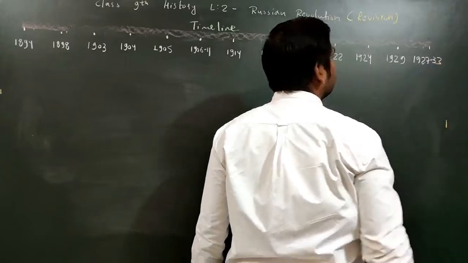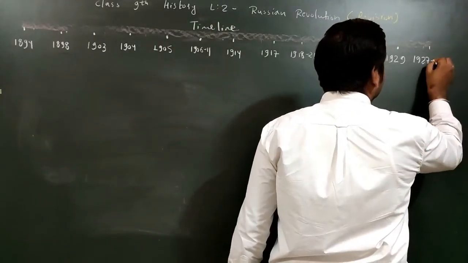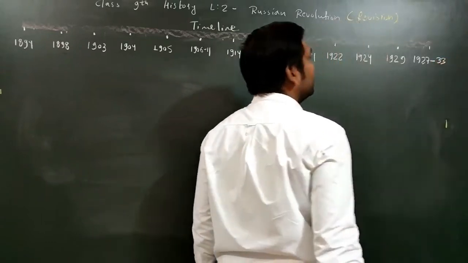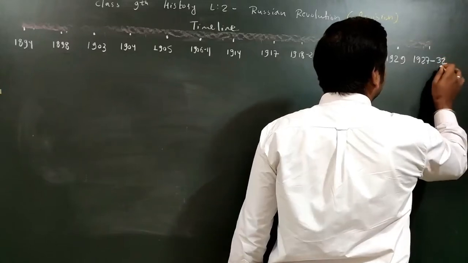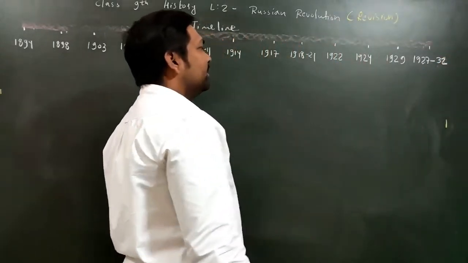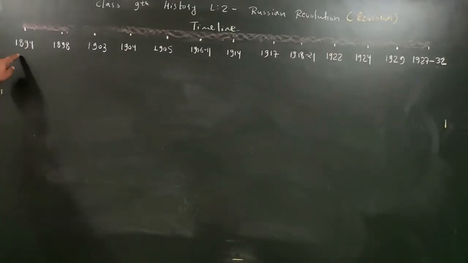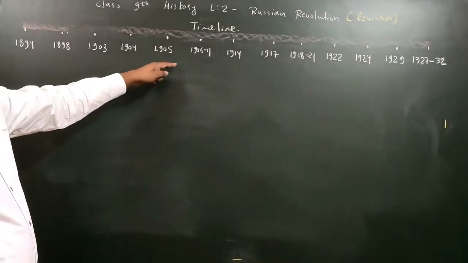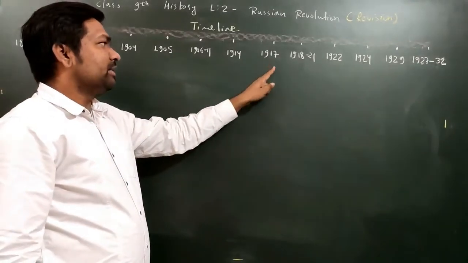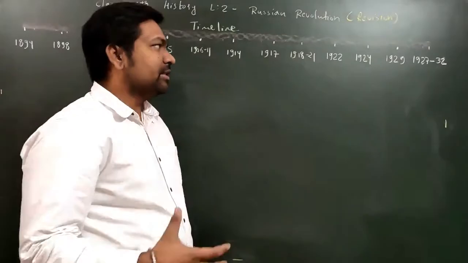So this is the particular time period that we have to remember: 1927 to 1932. Remember, 1927 to 1932. So these are the years. Once again I am repeating: first 1894, then the next year is 1898. After that we have 1903, then 1904, 1905, 1906 to 11, 1914, 17, 18 to 21, 22, 24, 29, and the last one is 27 to 32.